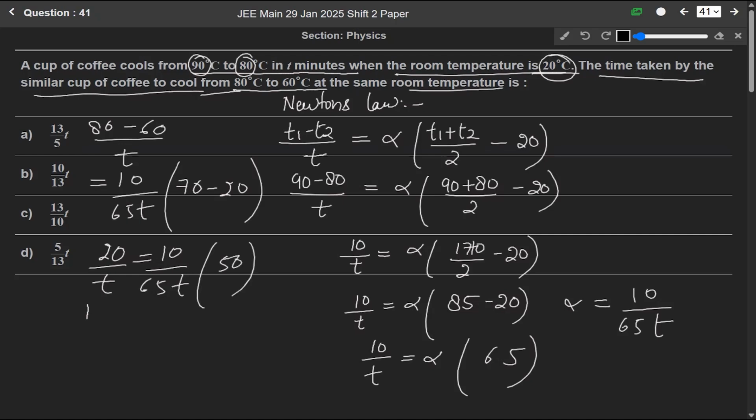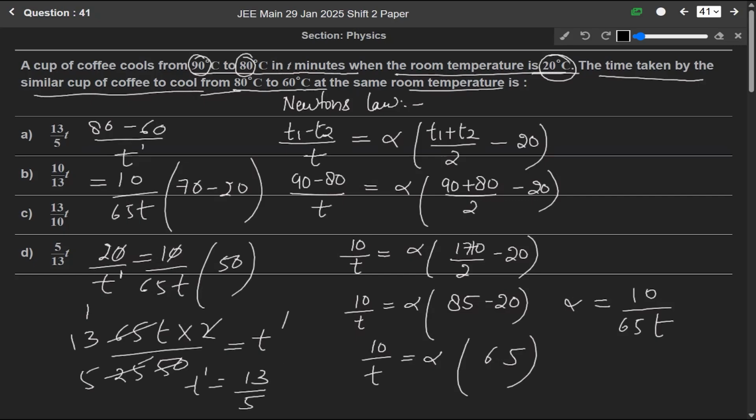So it will be equals to, so here we will take T dash. So the zeros cancel, so it will be 65 T into 2 divided by 50 will be equals to T dash. So when we solve it, 2 25s are 50, 5 1s are 5, 1 6, 5 3s are 15, 5 5s are 25. So T dash will be equals to 13 over 5 T. So our T dash is 13 over 5T, which means option A is the correct answer.